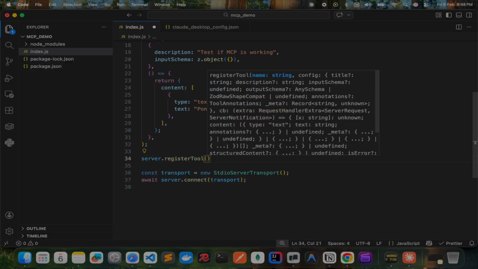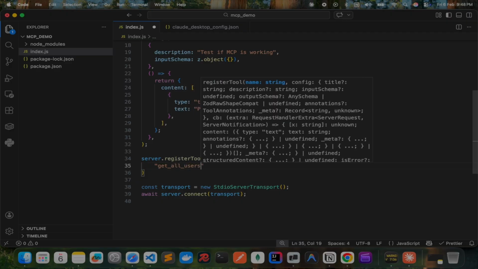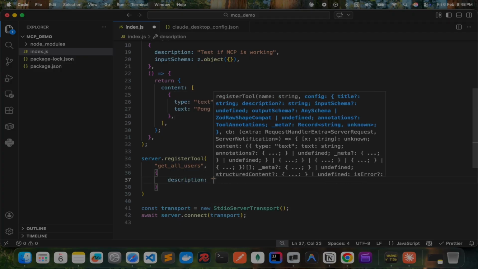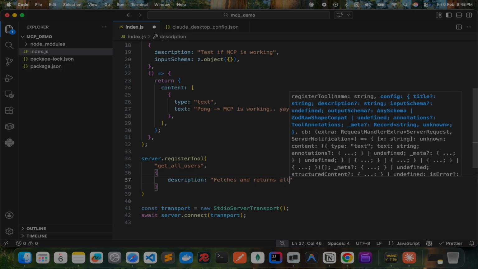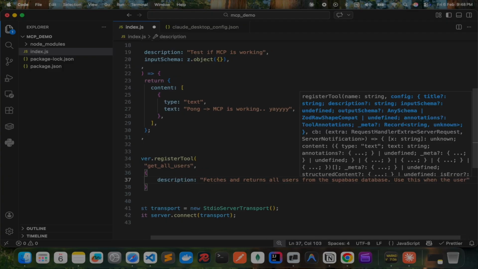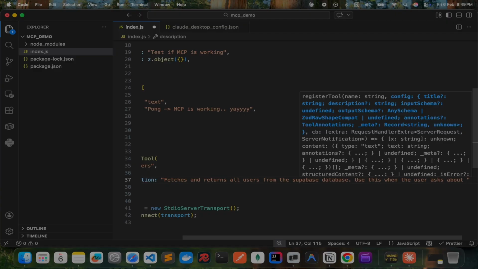Let me name the tool as get all users first. And the second parameter will be description, that again I'll say: fetches and returns all users from the Supabase database. Use this when the user asks about users from the DB.